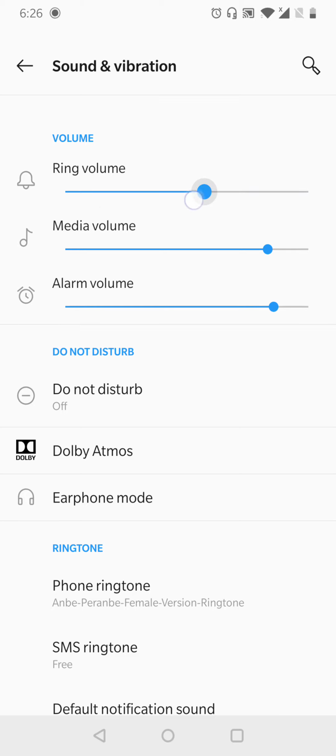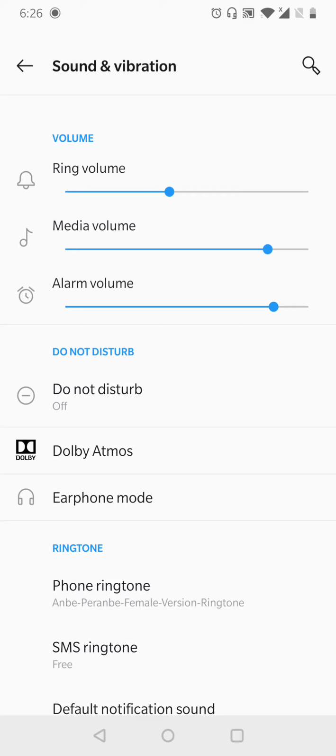We can touch and move this slider for full volume, and also we can reduce it for minimum volume. So we can select like this. So in this way we can increase or decrease the phone ringtone volume.